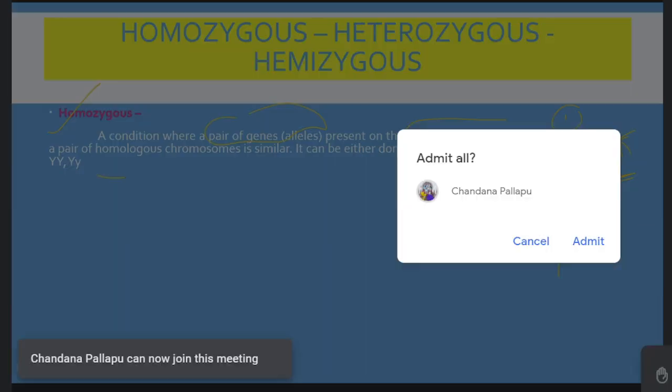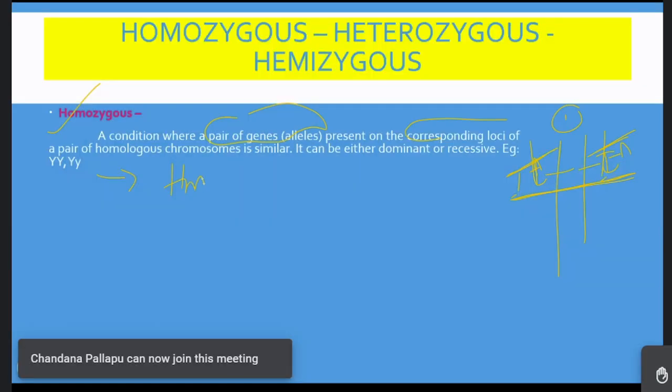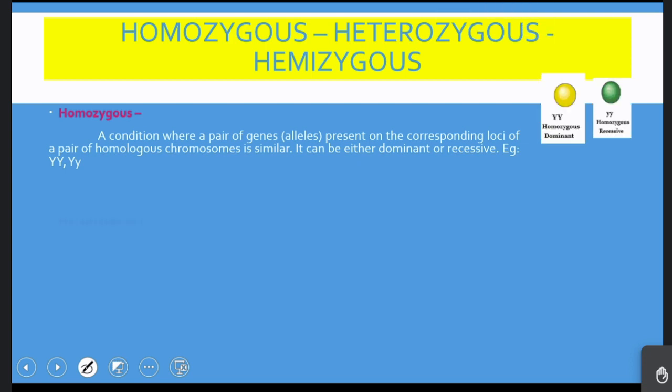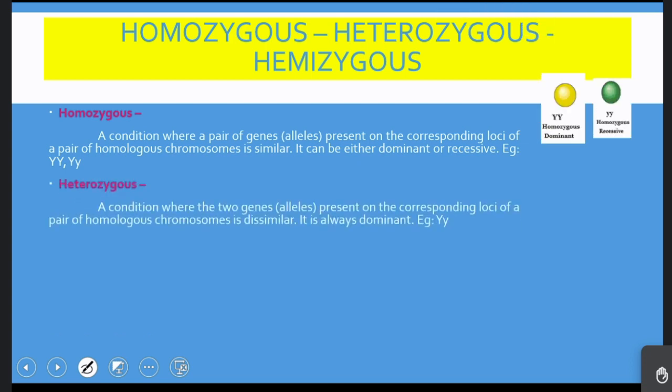Thus homozygous is homozygous dominant or homozygous recessive. Okay, let's see the second one. Heterozygous: a condition where the two genes or alleles present on the corresponding loci of a pair of homologous chromosomes are dissimilar. Hetero means different.